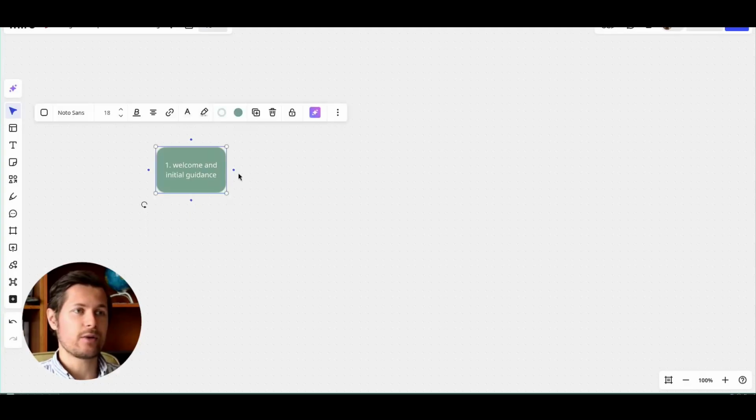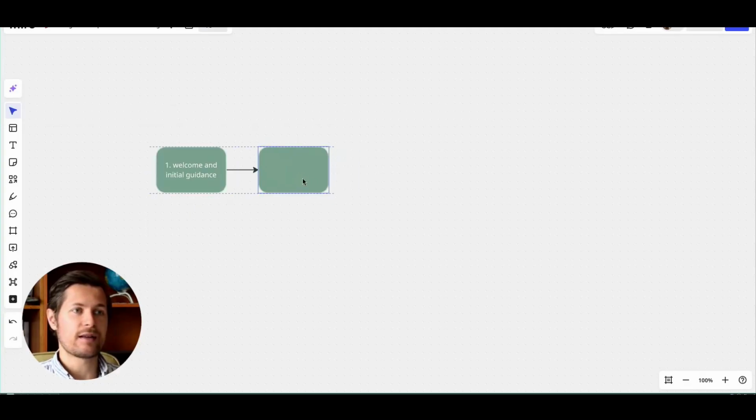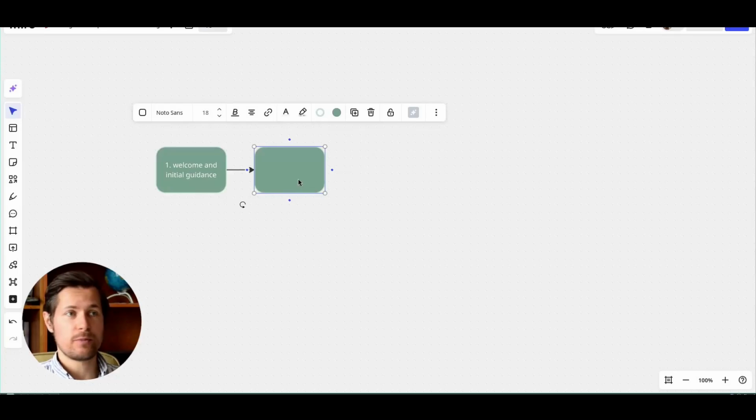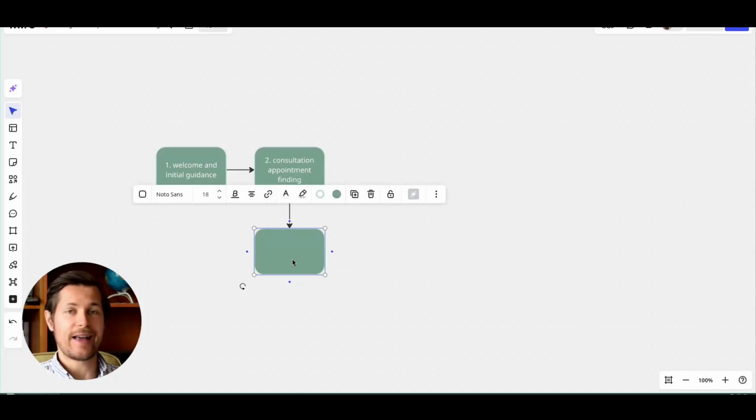Once this step is done, we go to the next step, and assuming the client has approved and wants to book the consultation, we want to do the actual consultation booking here, which we call consultation appointment finding. So here, the chatbot will ask the client when they have time and when is it best to schedule a consultation. This step needs to have knowledge about the calendar availability of the lawyer. So this is why we connect them to the calendar booking tool.